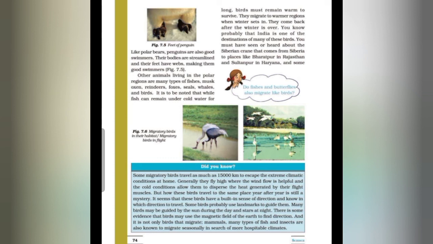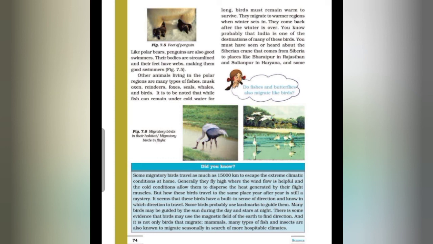But how these birds travel to the same place year after year is still a mystery. It seems that these birds have a built-in sense of direction and know in which direction to travel. Some birds probably use landmarks to guide them. Many birds may be guided by the sun during the day and stars at night.